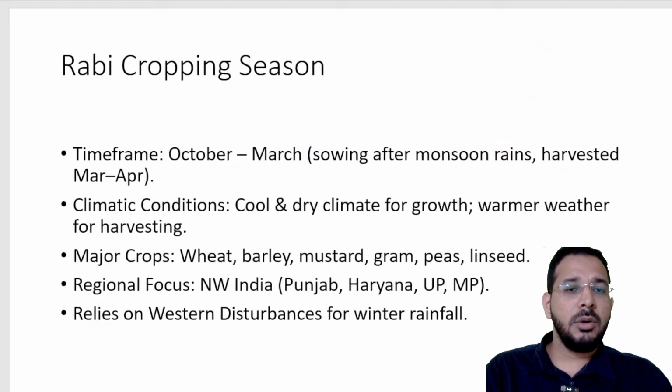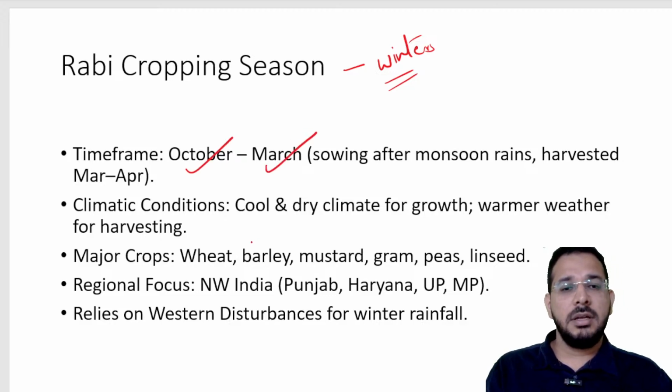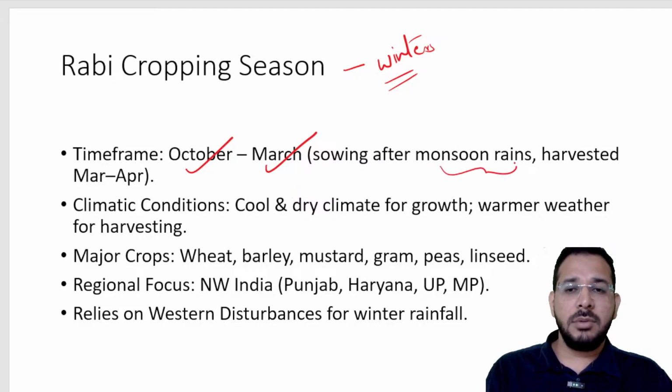Then we have Rabi crops, which are grown in the winters. From October till March we have Rabi season. After the monsoonal rainfall and the harvest of Kharif crops, we sow the seeds in the month of October.